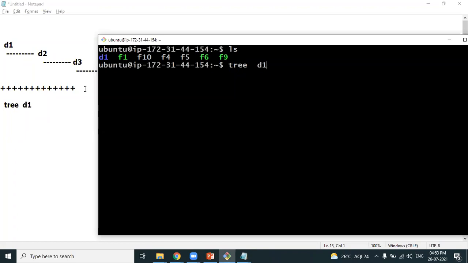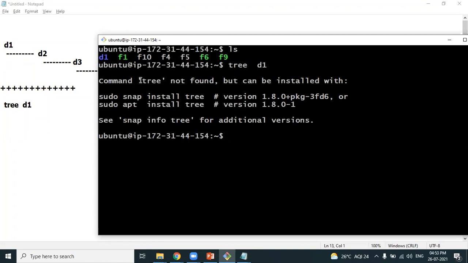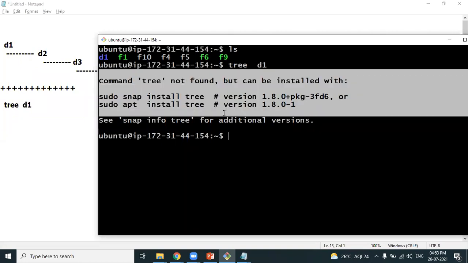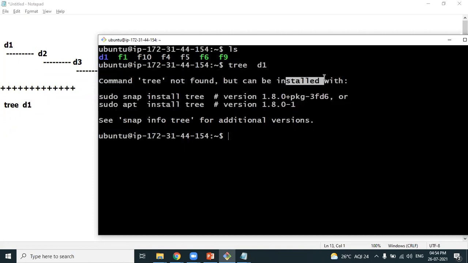Interestingly, look at the result of this command. "Tree command not found." This is the first time, right? Look at the result: tree command is not found. What does that mean? You're not getting any syntax error. The command is not found, but can be installed. That's interesting. Try to understand the concept.